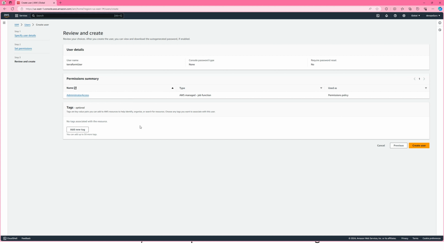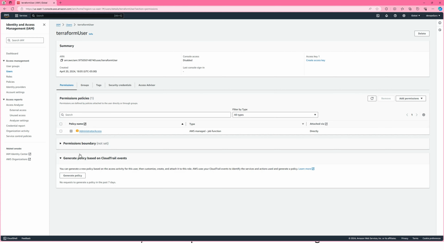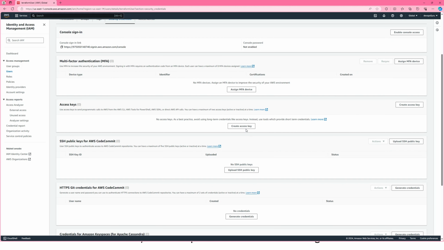Next. Now we're not going to talk about tag. Next, I'm going to create the user. Now Terraform user is created. Let's go inside the user. Now inside user, you go to security credential. Now create the access key.